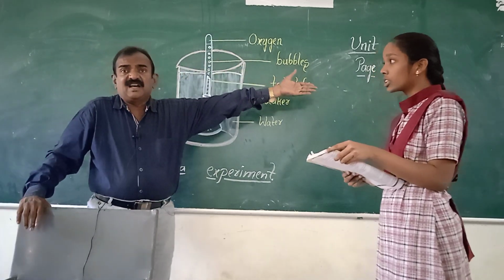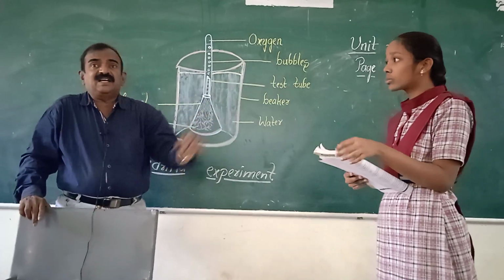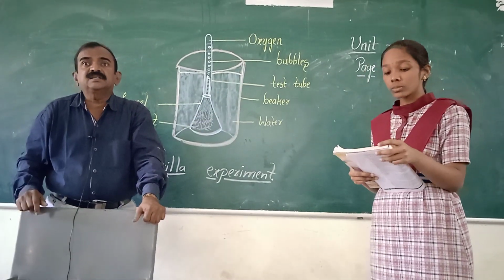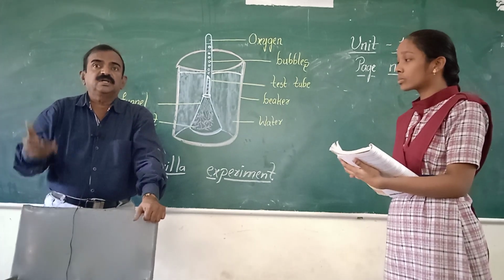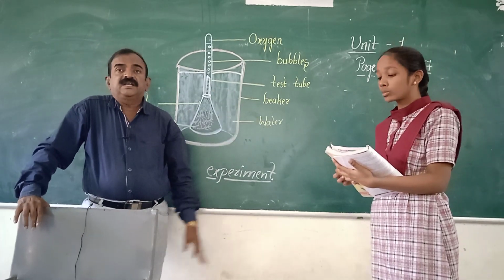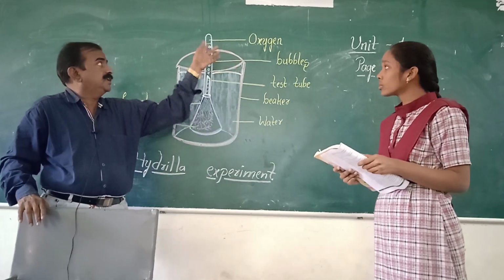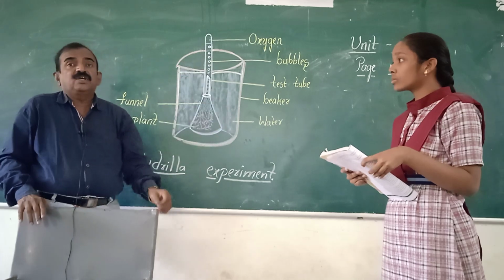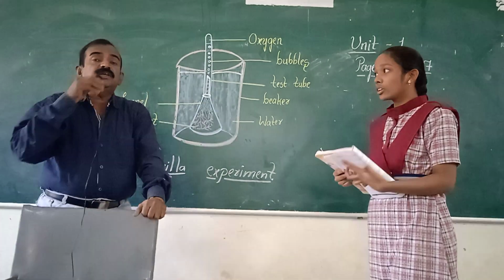But in the other apparatus, they are not performing photosynthesis. Why? Because there is no light and there is shadow. In the absence of sunlight they are not preparing food. That is the reason air bubbles are not formed and there is no gas. So for what purpose are we doing this activity? Oxygen is evolved during photosynthesis.